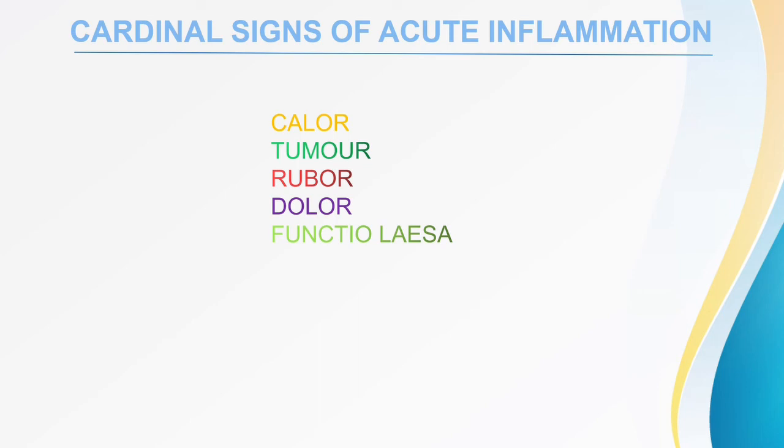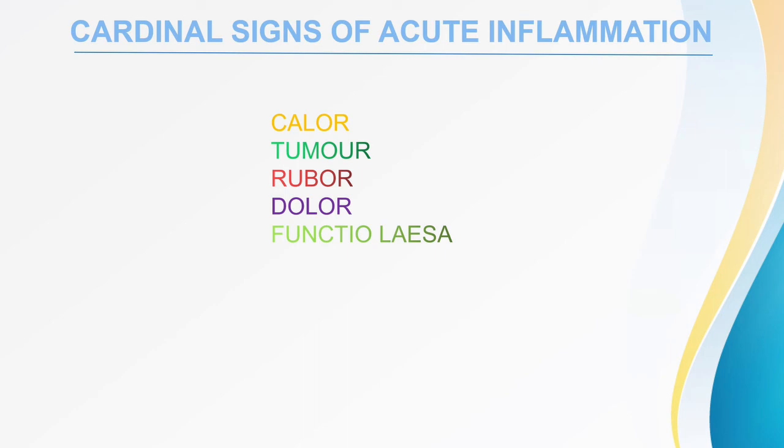Next is tumor. The tumor is due to the accumulation of exudate. Due to exudation, the exudate fluid, protein rich fluid from the vascular compartment, is accumulated within the interstitium, and that will produce the tumor, the swelling of the area.